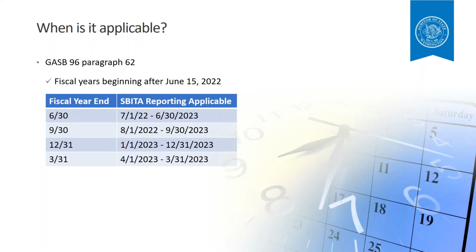Similar to when you implemented lease accounting, you want to start your new SBITA accounting at the start of your fiscal year. The new accounting changes how GAAP governments account for SBITAs. So the journal entries you make throughout the year will be really different from what you've done in the past. And our cash governments will be using different BARS codes for SBITA payments than what you've used in the past. If you wait until the end of your fiscal year, it will be a headache to go back through all of your SBITA transactions, undo the old accounting, and then re-record them the right way. We really recommend getting started early so that you're ready to implement right when your fiscal year starts.